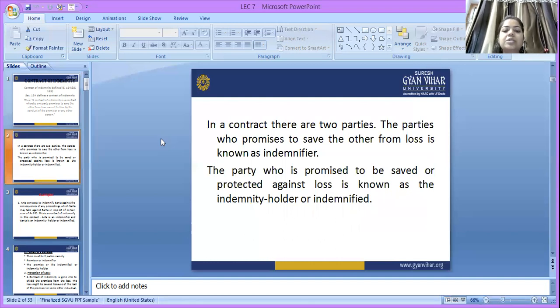The party who is promised to be saved or protected against the loss is known as the indemnity holder or indemnified. That means the person whose loss is made good, the promisee.